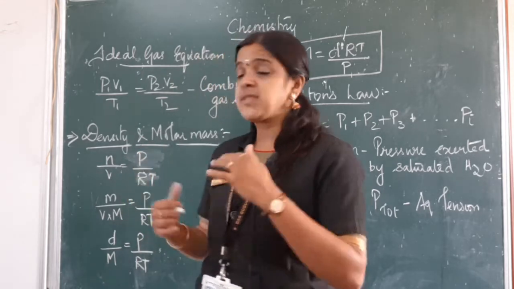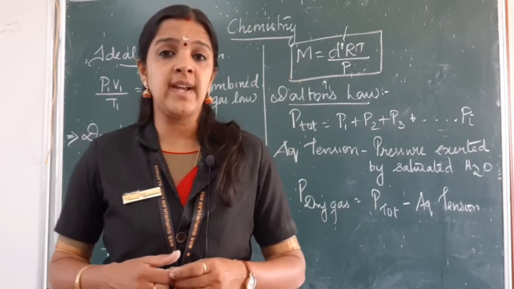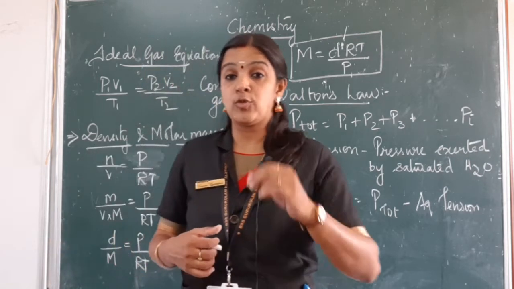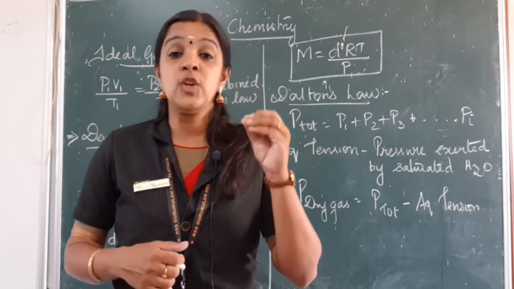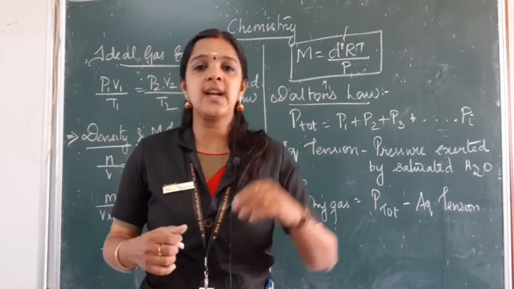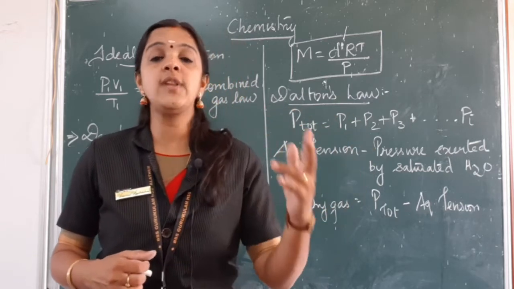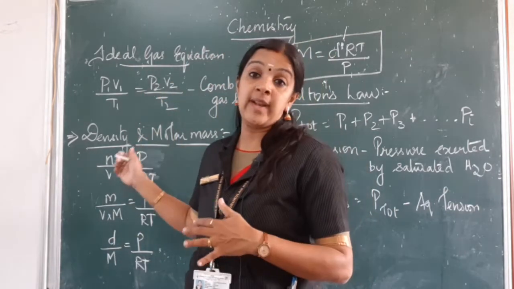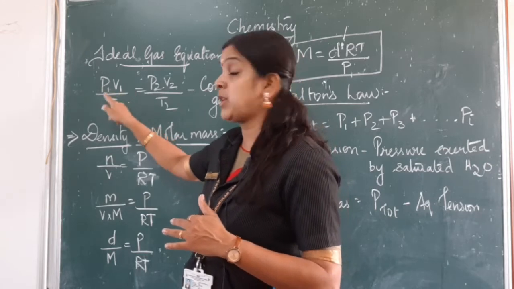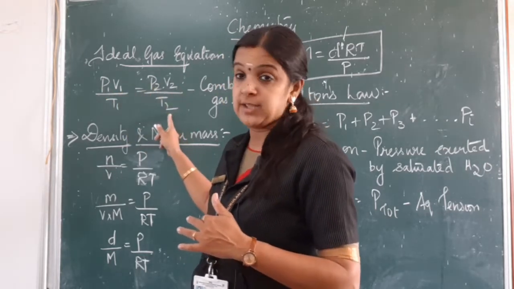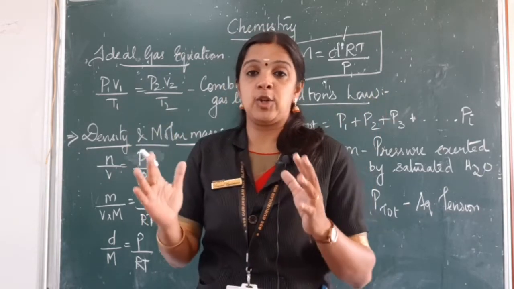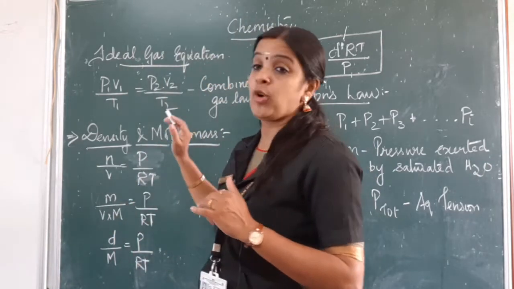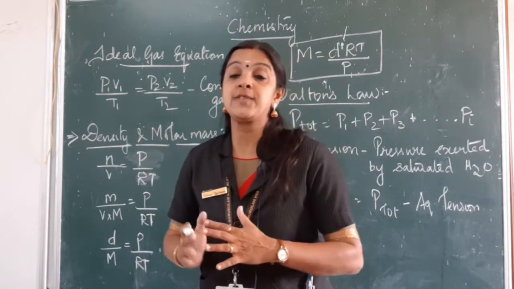Now we have started with the topic states of matter, and we have almost seen 4 gas laws. When we were seeing about the ideal gas equation, I told you an ideal gas is a gas which behaves ideally, which means it obeys all the gas laws like Boyle's law, Charles' law, Avogadro law and other laws. From the ideal gas equation PV equal to nRT, we came to know that P1V1 by T1 equal to P2V2 by T2, which is called the combined gas law, connecting Boyle's, Charles' and Avogadro's laws together, and we call it the combined gas law or equation of state.